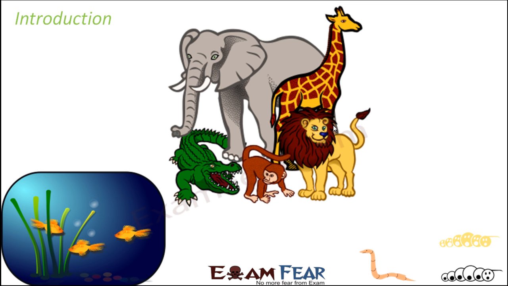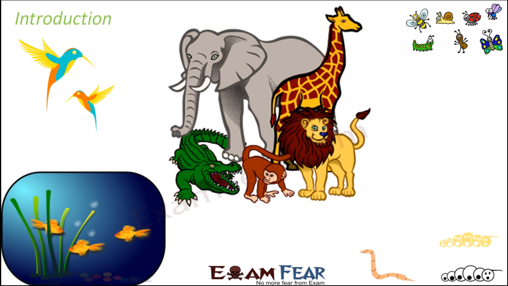Some of them might live in the air. Example, birds, they spend most of their time in the air, while others might live in the soil. So there exists a huge range of organisms, tiny insects, tiny worms, and one best example would be the earthworm, and there are many such creatures who live inside the soil. So when we talk about living organisms, we can find a lot of them in our vicinity as well. In fact, if you go to your garden, you can find a lot of them in your garden itself.